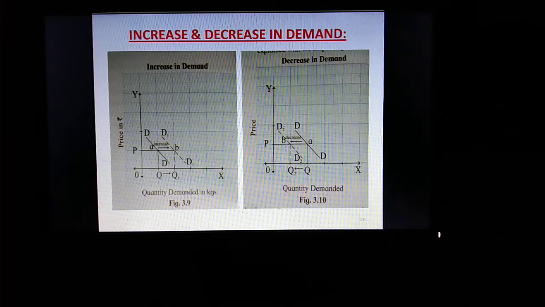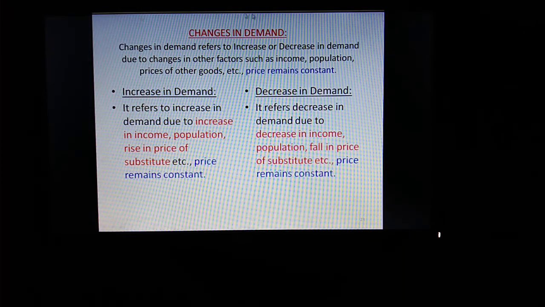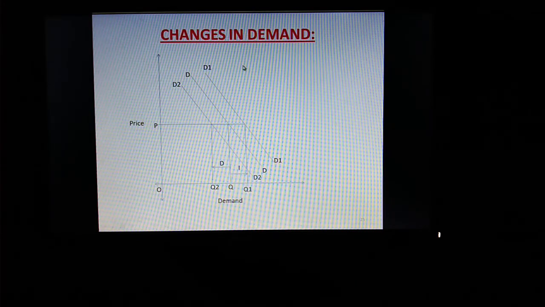Now these are the diagrams of increase and decrease, but where is the diagram of changes in demand? Right? Changes in demand का भी diagram चाहिए. So this is the diagram of changes in demand. It is not in your textbook. I request you to please take it down. Same diagram is there. Price is measured along y-axis, demand is measured along x-axis.